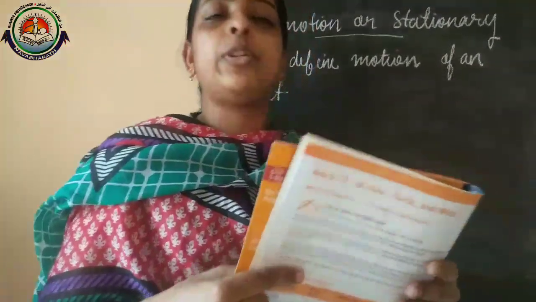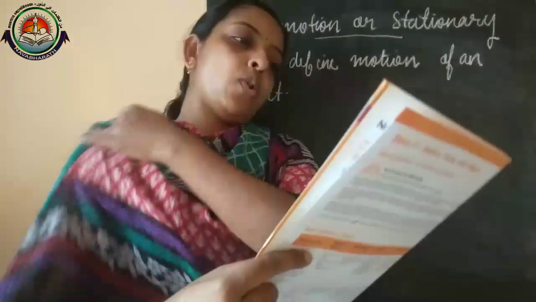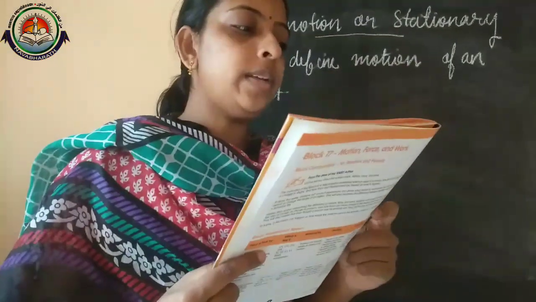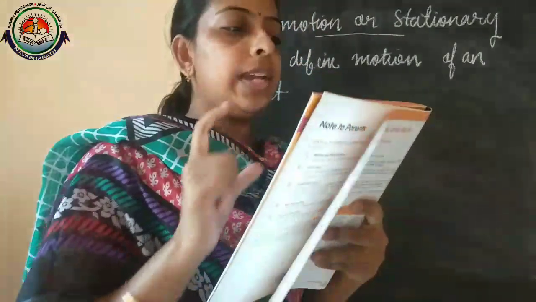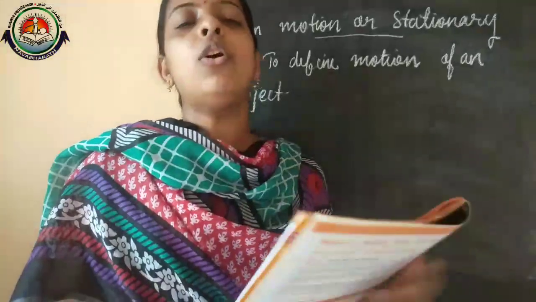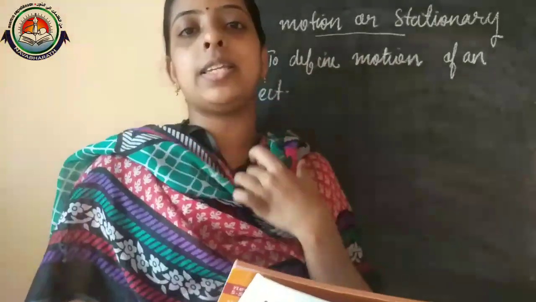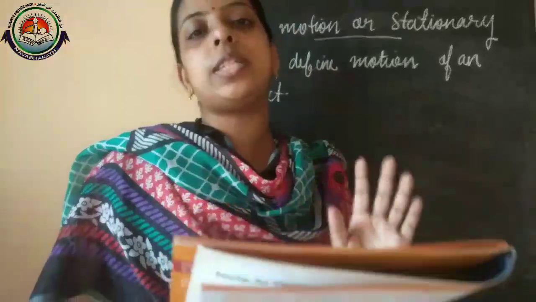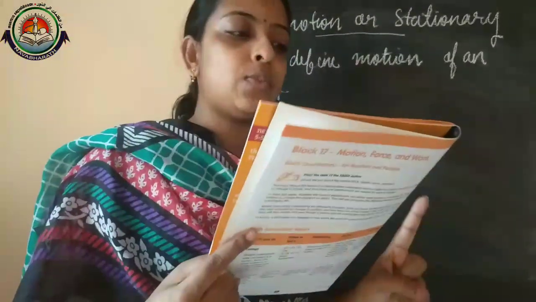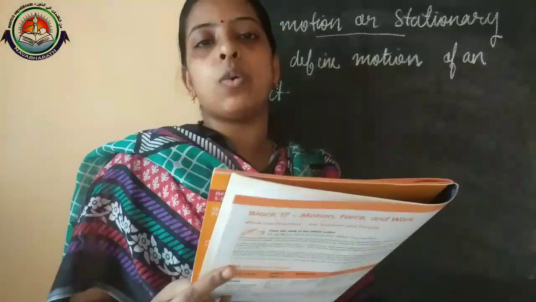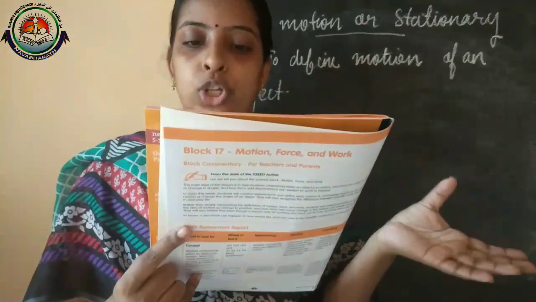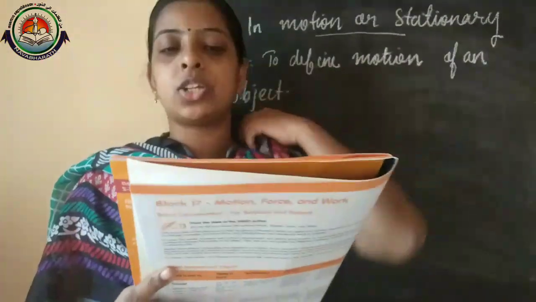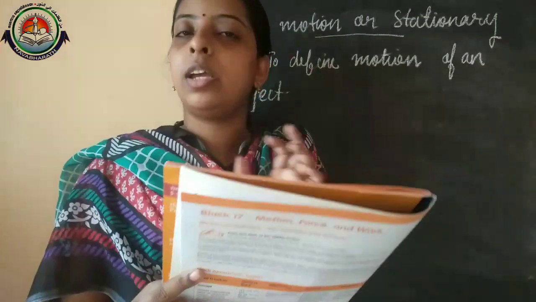Okay, now we can discuss our worksheet. Open your worksheet S1. In motion or stationary, first one, complete the table. One has been done for you. Various examples are given, and we have to identify whether the object in each example is in motion or stationary. First one, a girl sliding down. She is moving, right? So here it is given as in motion.